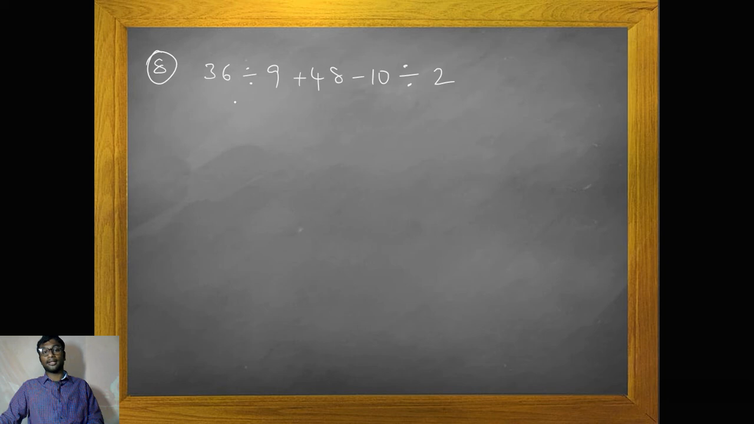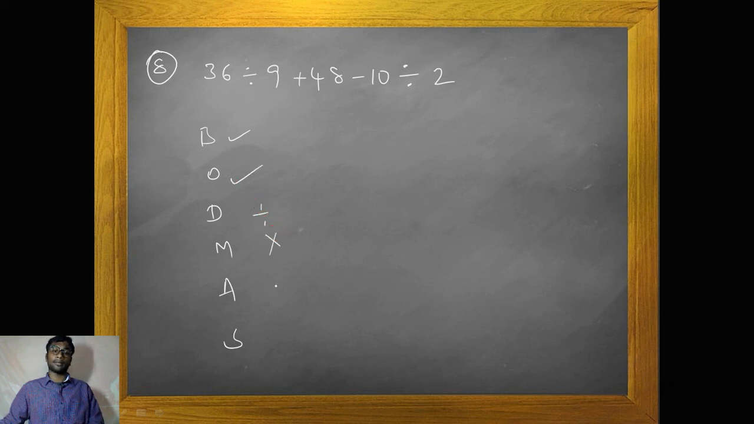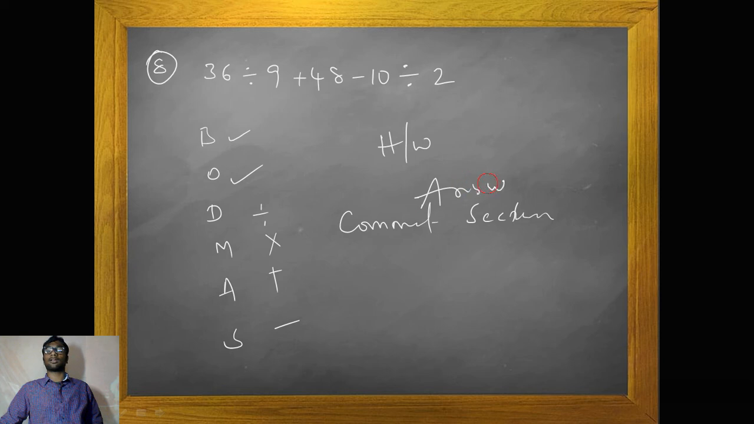Yes. Now try to understand. Next question, 36 divided by 9 plus 48 by 10 divided by 2, and go with the BODMAS principle. BODMAS principle: first preference should be given for brackets, then for the off, then for the division, then for multiplication, then for addition, and then subtraction. You solve this question, consider it as homework, and give the answer in the comment section, right? Yeah, just put the question number and give the answer in the comment section.